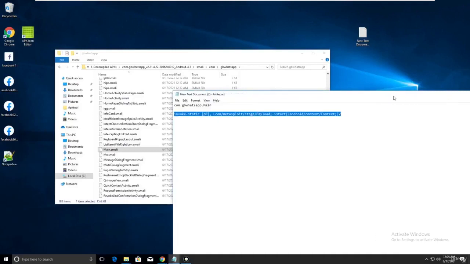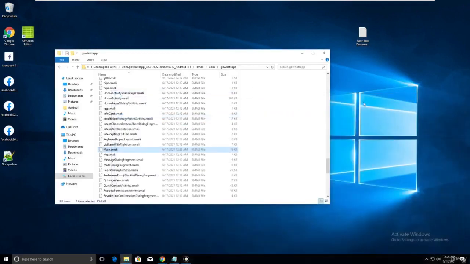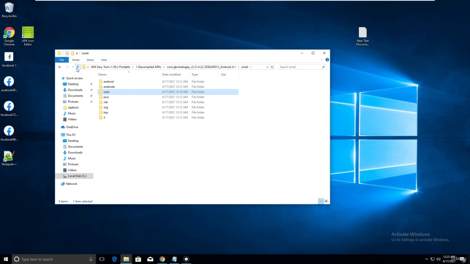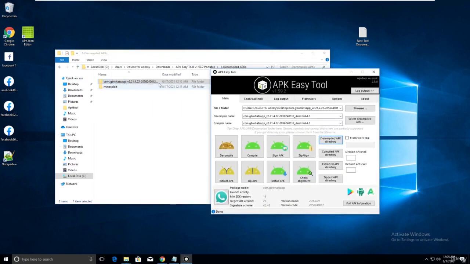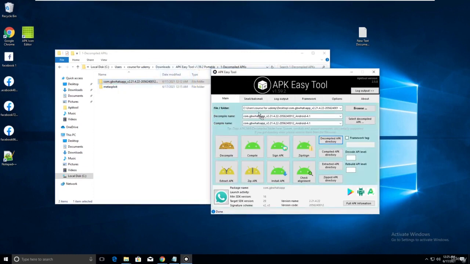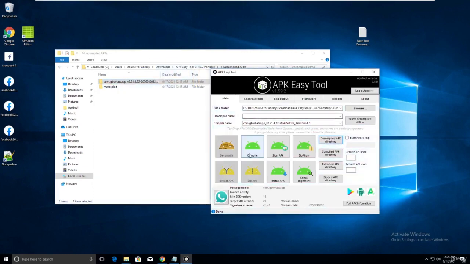Just close it and go back. We have done each and everything. Now open the APK Easy Tool and drag and drop your GB WhatsApp folder which you edited. Just click on compile. See, if you've made any mistakes, it doesn't compile. If you have done everything right, then you will get a message that signing was successful.